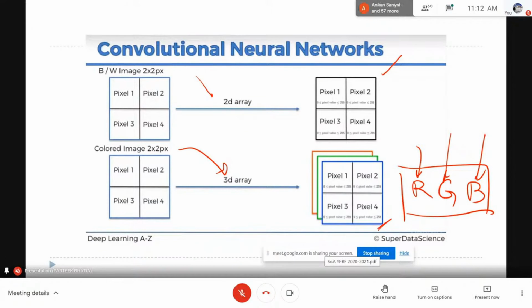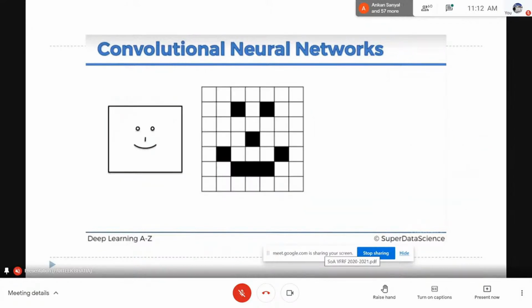So you can go with a 2D array in that particular situation. Here we have a basic black and white image, because in this case color will not be important to identify happy and sad faces, since we are taking this as an icon. You can see that these will be converted into pixels. Some pixels are dark and some are completely white.